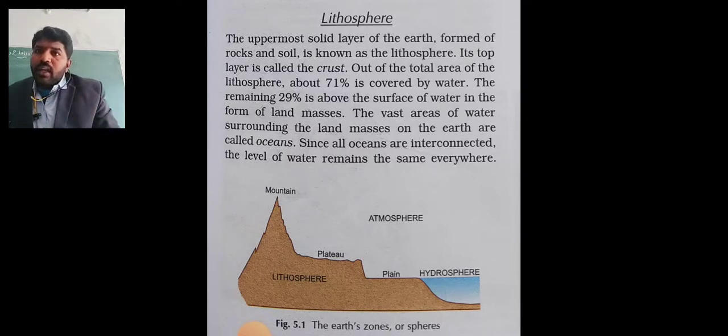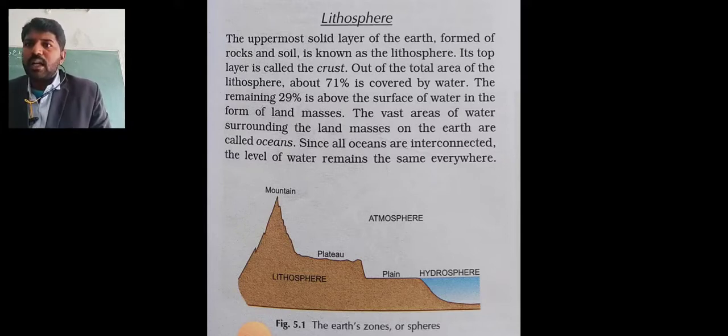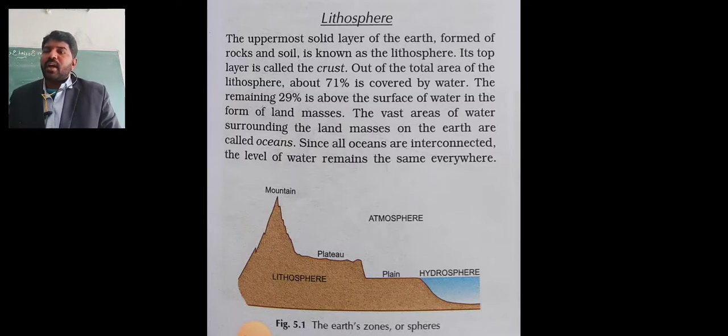See, the vast area of water surrounding the land masses on the earth is called an ocean. What is an ocean?